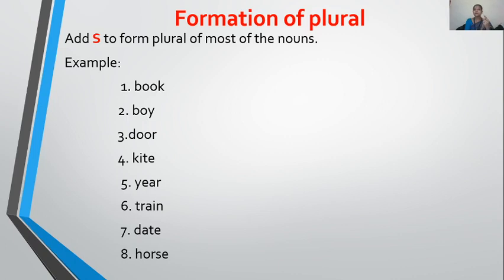So we are going to learn the first rule right now, how to make plural, and that is the easiest one. What is that? Add s to form the plural of most nouns.